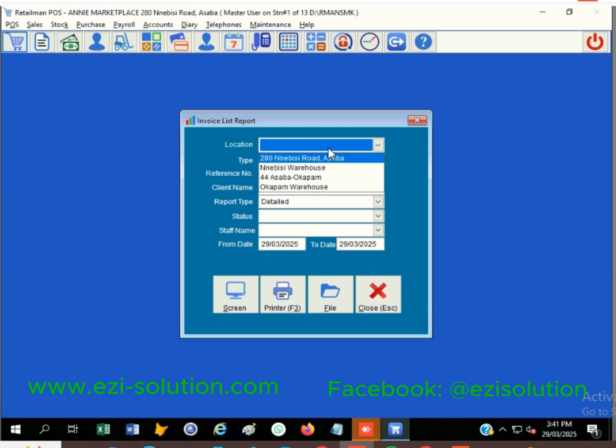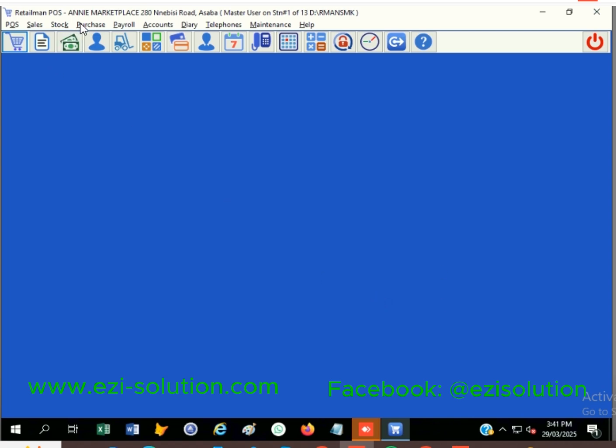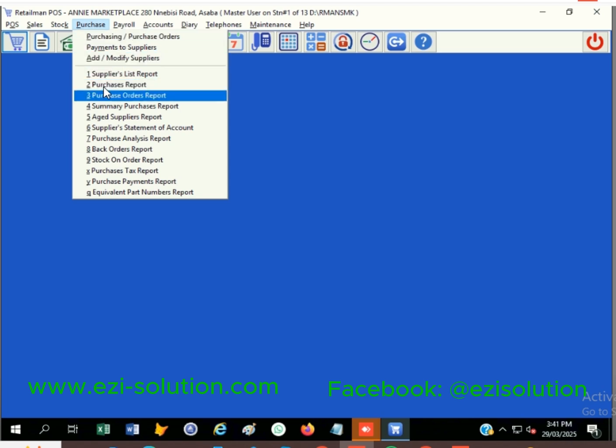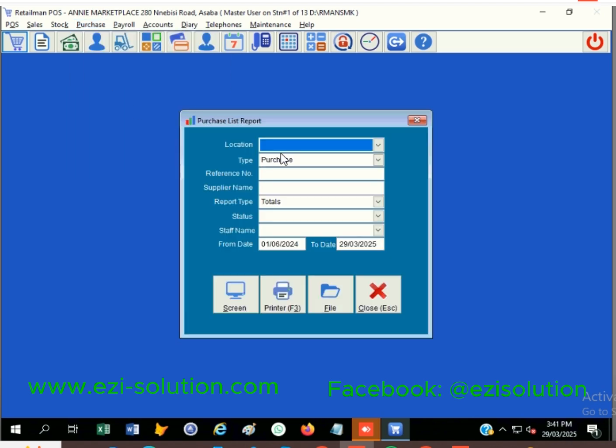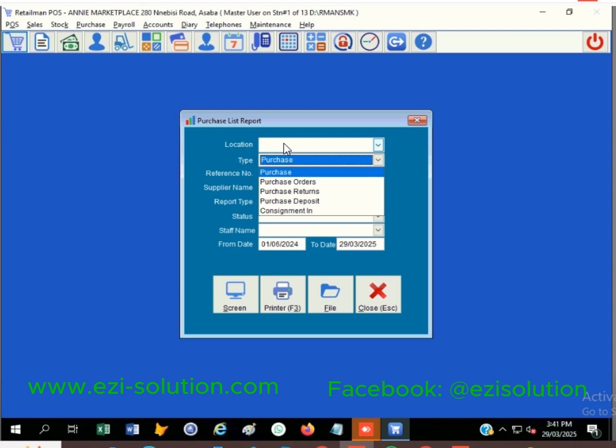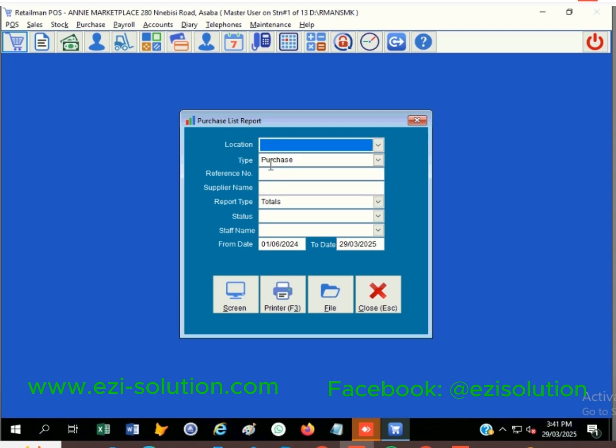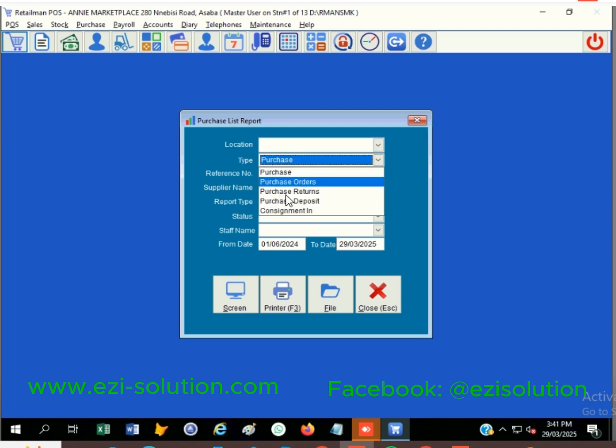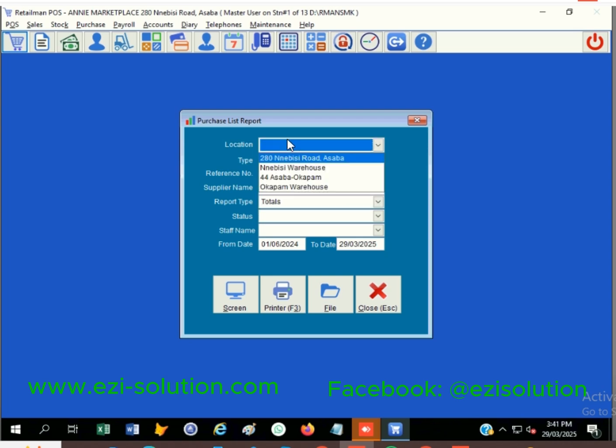What about if it's a purchase deposit? Purchase deposit means you deposit money to your supplier, then you can come here, you see the same page. Then you change this again, select the particular location that did the deposit. Then you click purchase deposit. Okay. Then if it's a purchase return, you select the purchase return. Then you select the branch, the particular location that did it. If you did not select it, it will report all your locations.